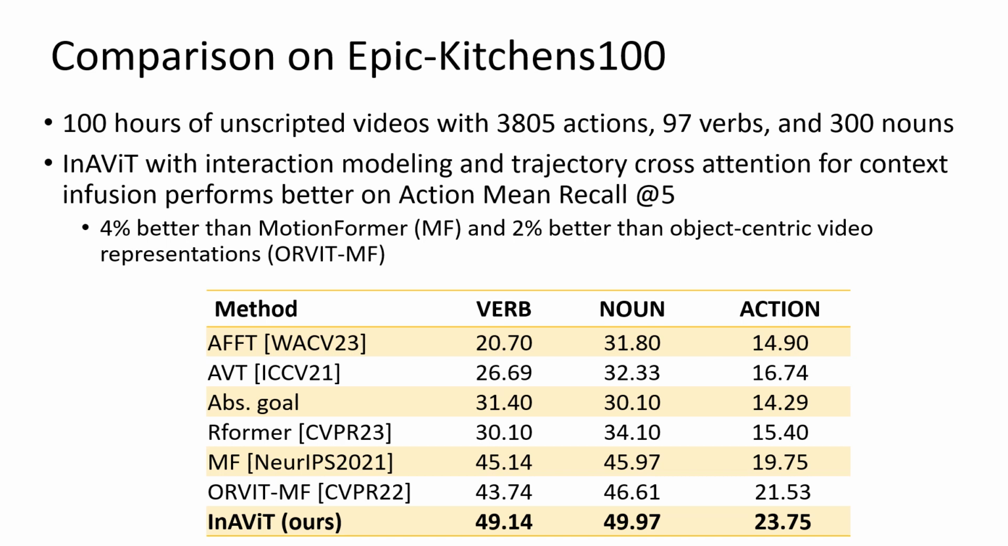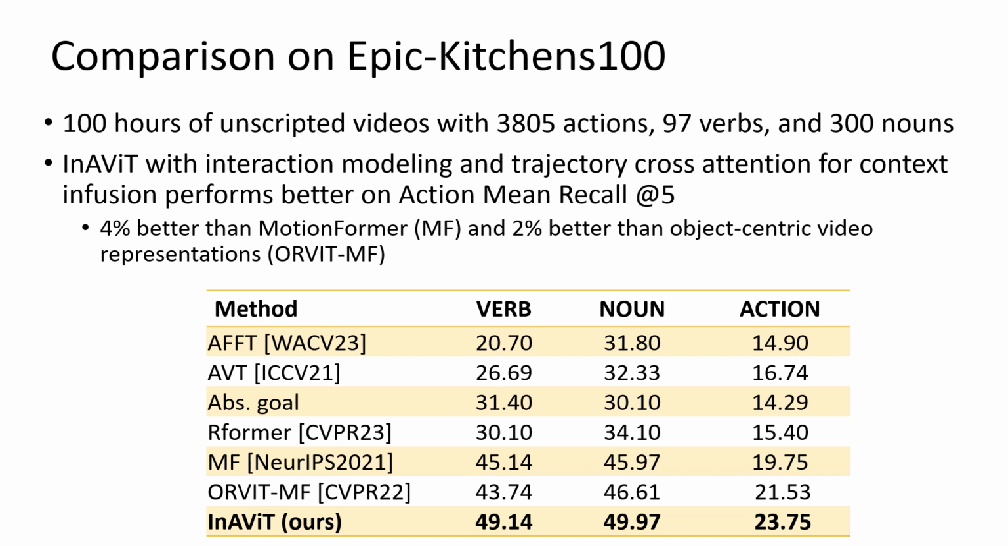So we evaluate our method on Epic Kitchens 100. This is a very large unscripted egocentric dataset, which has 3,805 actions, comprising 97 verbs and 300 different nouns. These nouns are objects which we interact with. Our method InAViT, which does interaction modeling and trajectory cross attention, performs much better than the state-of-the-art methods, even recent methods which involve intention-conditioned action anticipation.